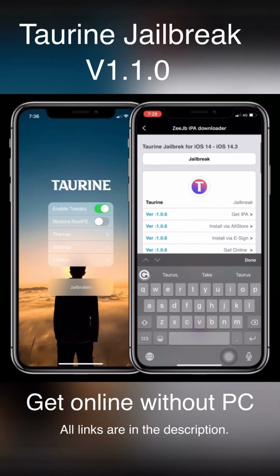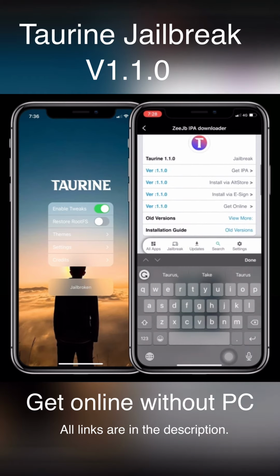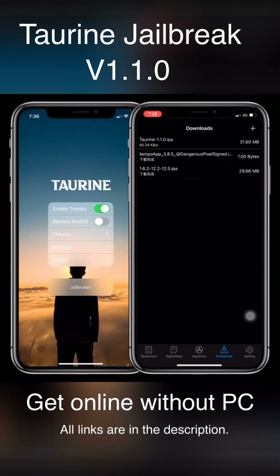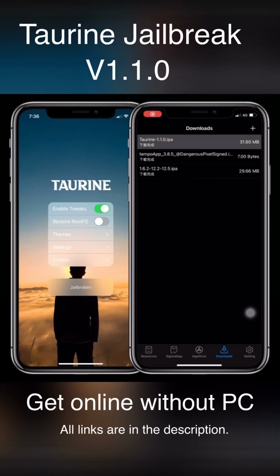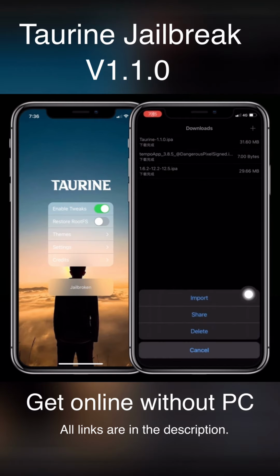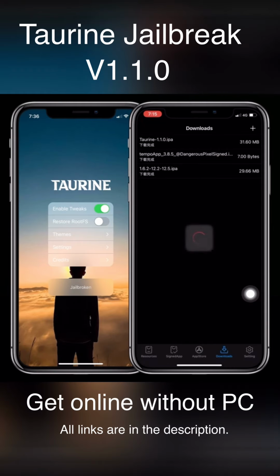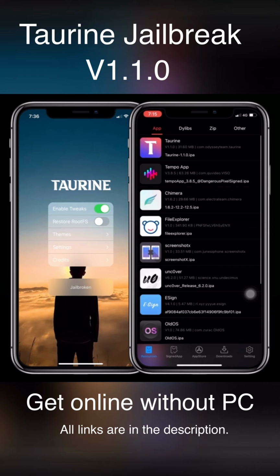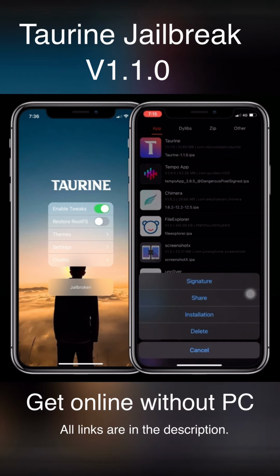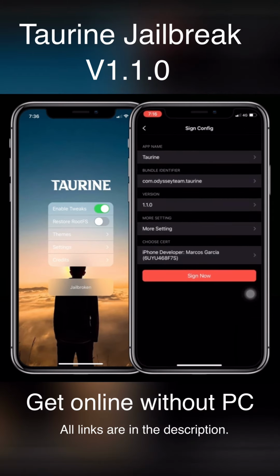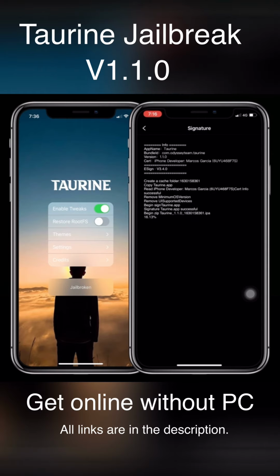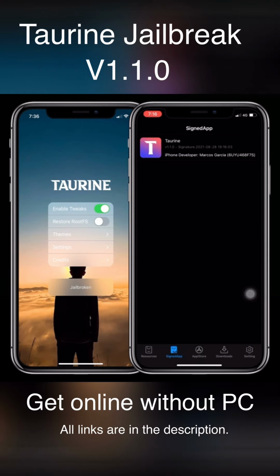Taurine version 1.1.0 is the latest version of the jailbreak. After downloading that, you can go to the resources tab, and you also need to import the downloaded IPA file. Press on that and import. Successful. Now navigate to resources, then Taurine and signature. Then you can sign with your certificate, then finish.